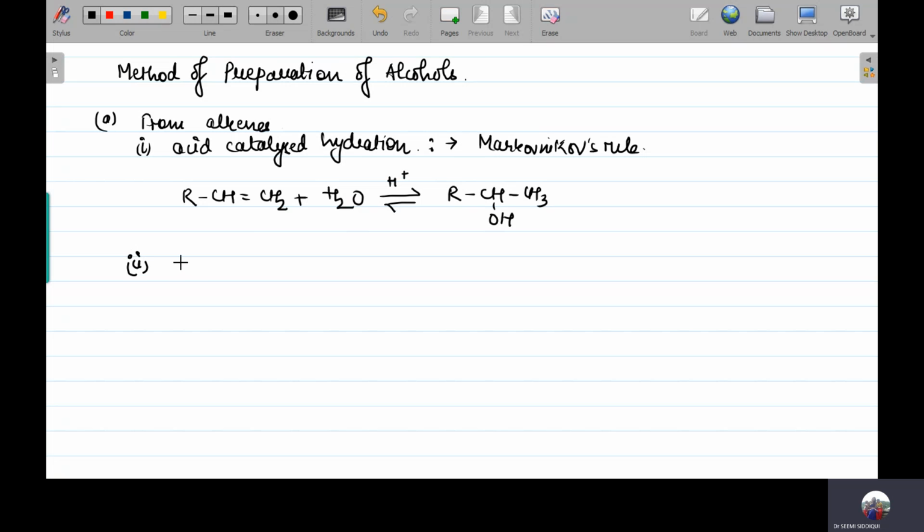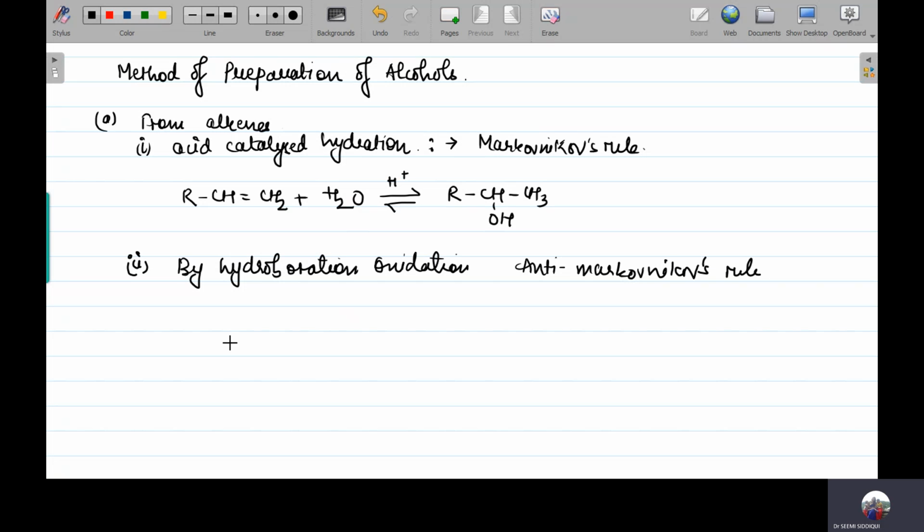The second preparation method from alkenes can be by hydroboration oxidation. Now when we are having hydroboration oxidation, in this the addition is going to take place according to anti-Markovnikov's rule. Let's look at the reaction over here. B2H6, that is your diborane. First of all, what is going to happen?